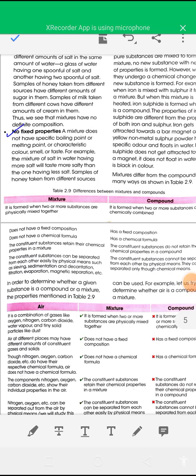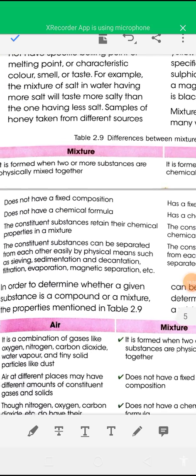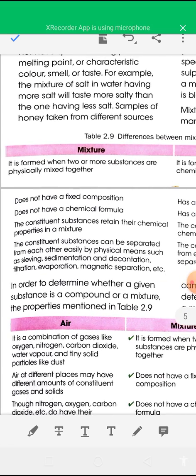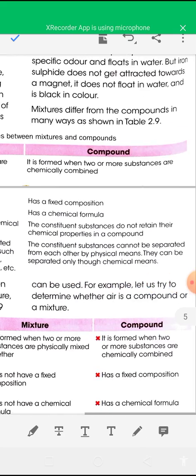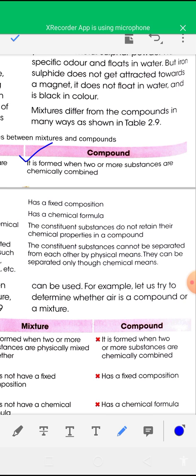Now the difference between mixtures and compounds is given. A mixture is formed when two or more substances are physically mixed together, but a compound is formed when two or more substances are chemically combined.